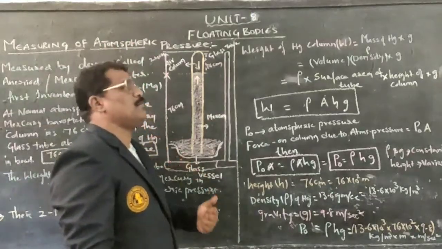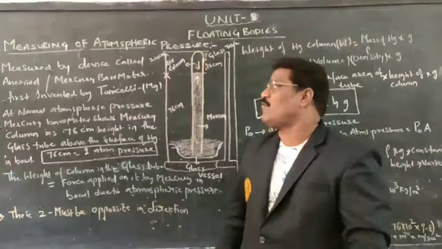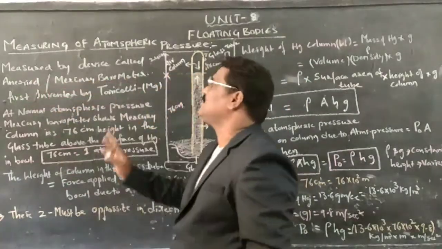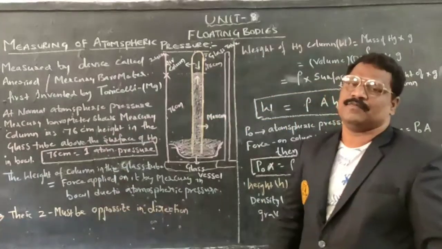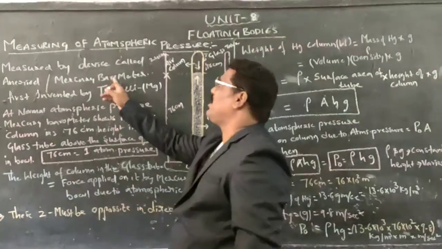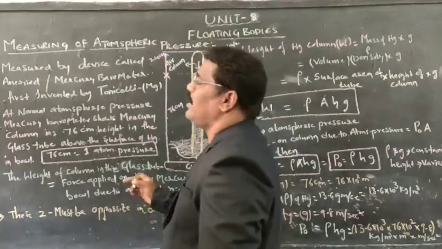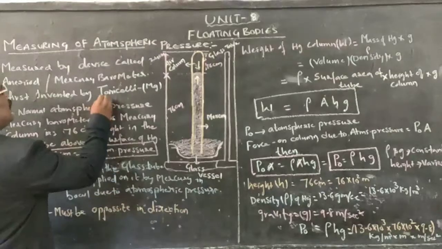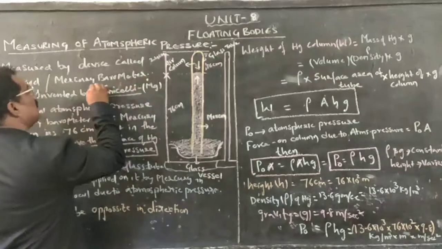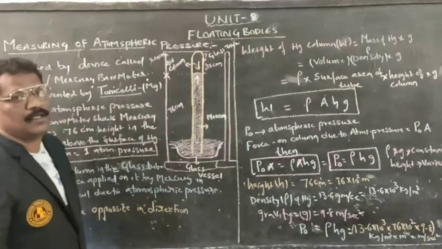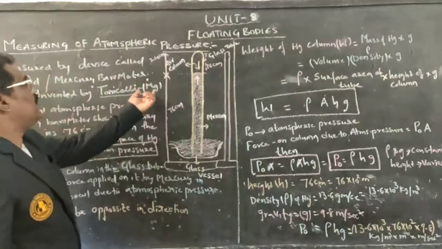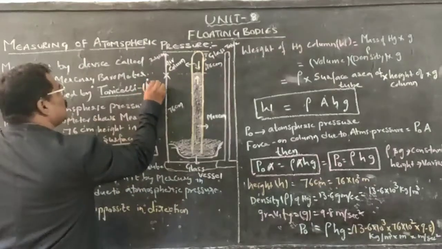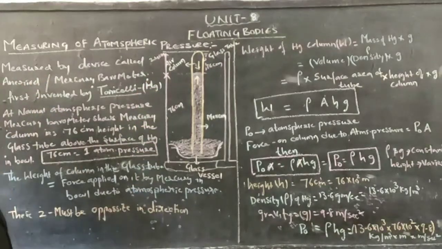To measure atmospheric pressure, we require two devices called the aneroid barometer and the mercury barometer. By using the mercury barometer, we are going to identify atmospheric pressure. This mercury barometer was first invented by a scientist called Torricelli. He discovered this mercury barometer, and the formula for mercury is Hg.